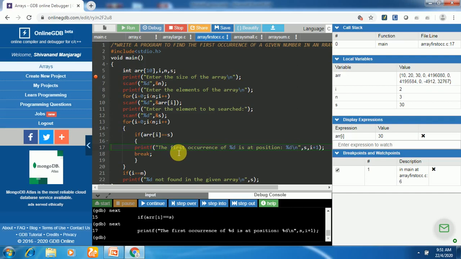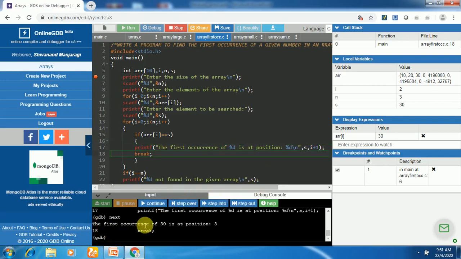Here it is going to print the first occurrence of %d. Here it is going to substitute the value of first variable key, key is what, 30. It will become like the first occurrence of 30 is at position. Again there is a placeholder. We are going to substitute the value of I plus 1. What is I? I is equal to 2. That is the index value. But the position of the element is 1 more than index value. So it is taken as I plus 1. So the position value will be 3. Now let us see. So we got output as the first occurrence of 30 is at position 3.